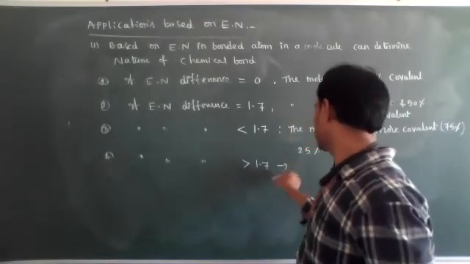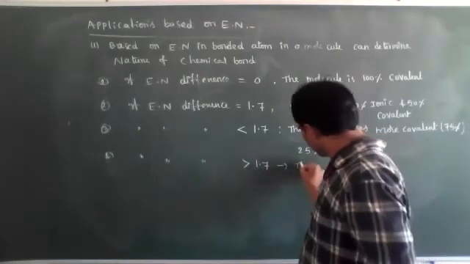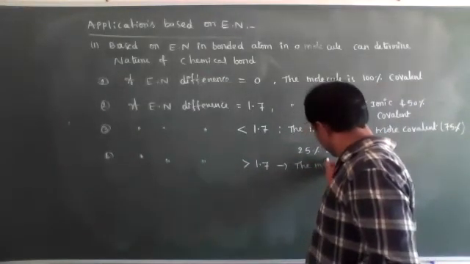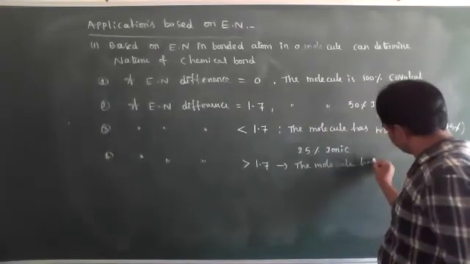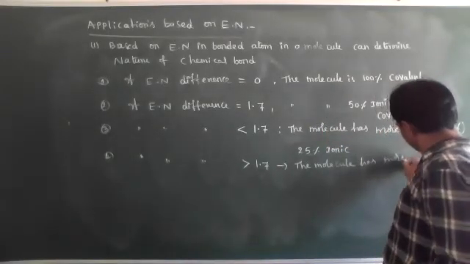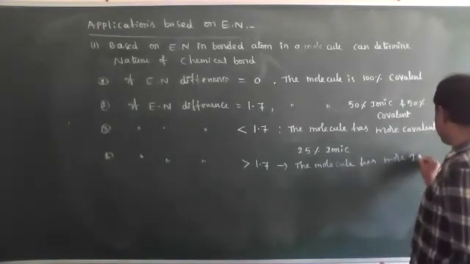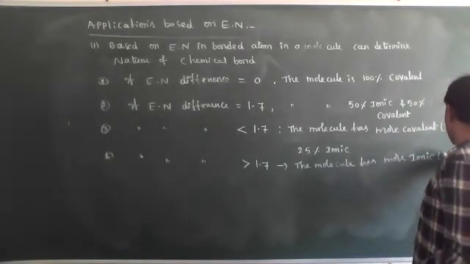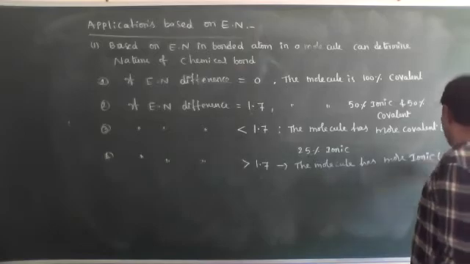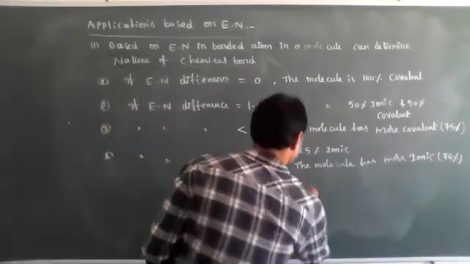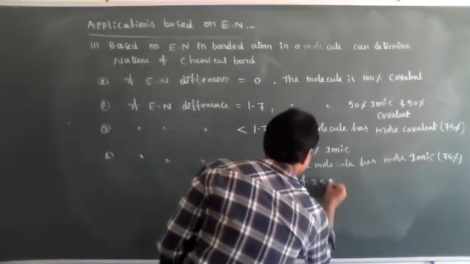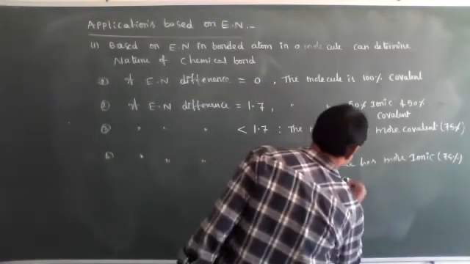In that case, the molecule has more ionic character. Around 75% ionic character is present, and the remaining 25% is covalent.